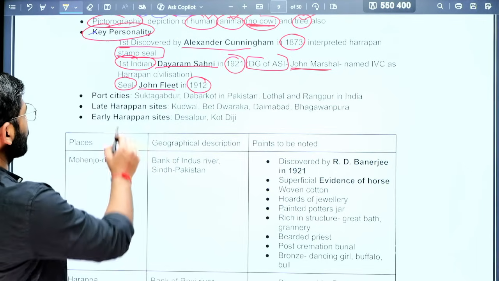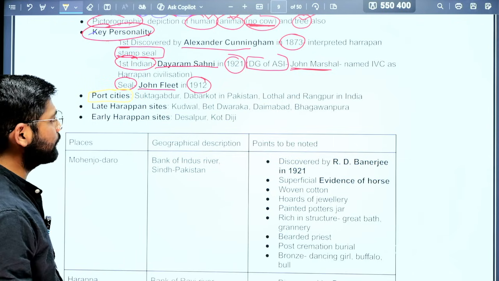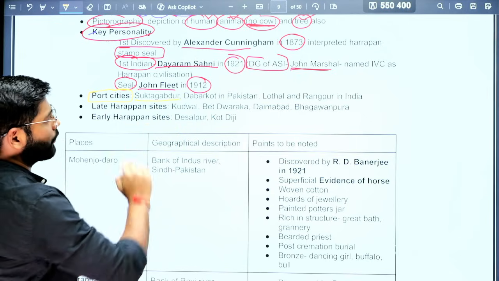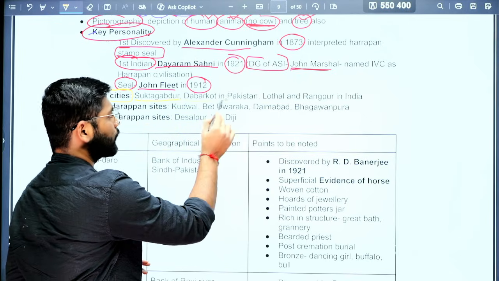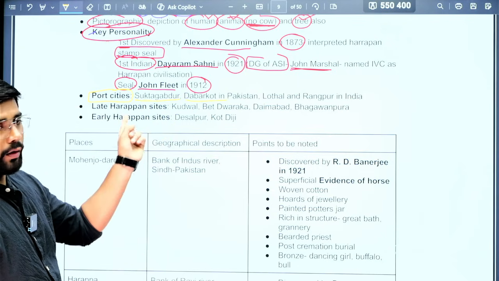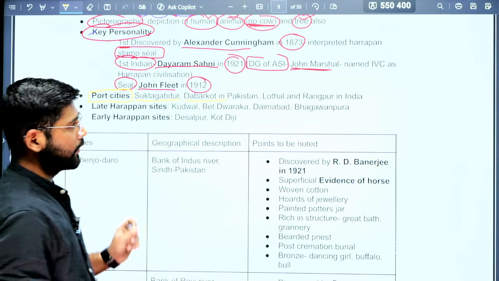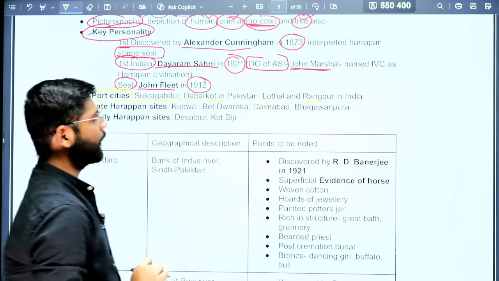What are the port cities? Now, what were the port cities of the Harappan civilization, because they might ask this question. First was Sutkagandur, that we have seen in the map. Dabarkot, so these were located in Pakistan. So these two were the port cities in Pakistan, Sutkagandur and Dabarkot. In India, Lothal and Rangpur were the port cities.